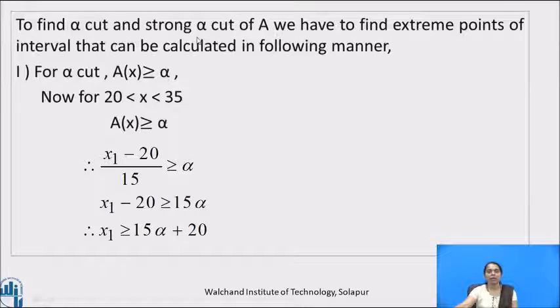Now, to find alpha cut and strong alpha cut of A, we have to find the extreme points of the interval, which can be calculated in the following manner. For alpha cut, A of x is greater than or equal to alpha. This is the definition. Now, we take 20 less than x less than 35. Then A of x is greater than or equal to alpha. Let us suppose this first extreme point is x1: (x1 minus 20) by 15 is greater than or equal to alpha. So x1 minus 20 is greater than or equal to 15 alpha, and therefore x1 is greater than or equal to 15 alpha plus 20.